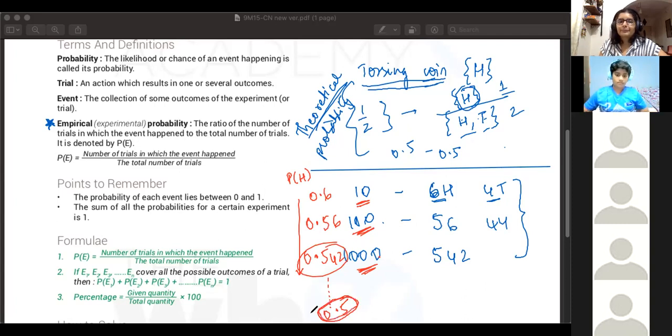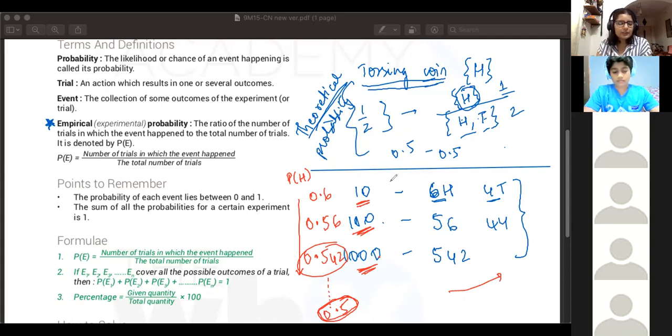So the relation between experimental and theoretical probability does not mean that experimental probability is wrong, just that it is an experiment, right? Now you can get either heads or tails. If you keep repeating this experiment to infinity, your experimental probability is going to be equal to the theoretical probability.